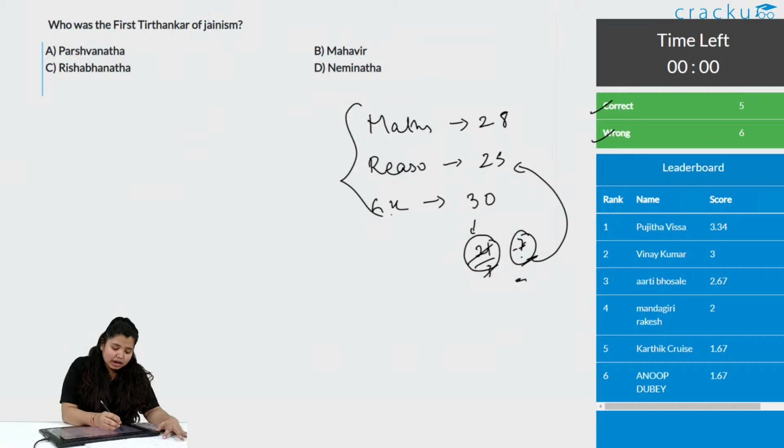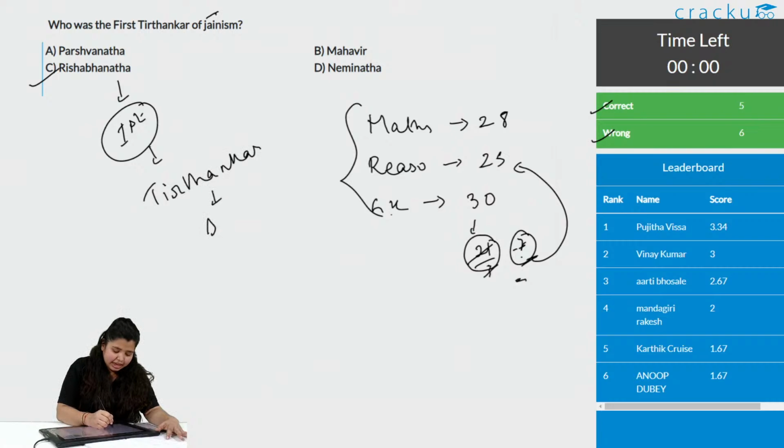So, 5 people got this correct. Okay. The correct answer is Rishabhanatha. So, he was the first Tirthankar. What is a Tirthankar? Tirthankars are saviors of Jainism.